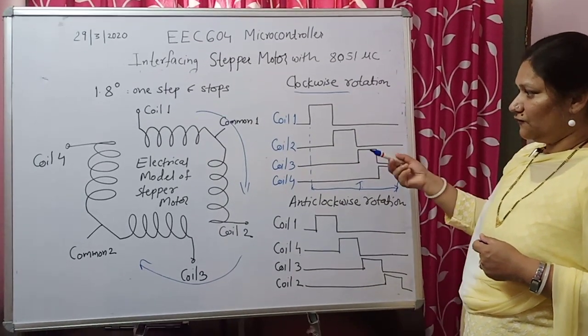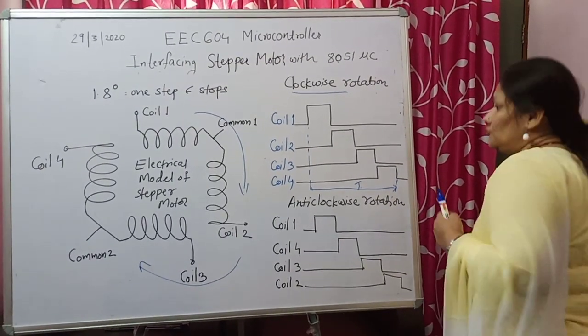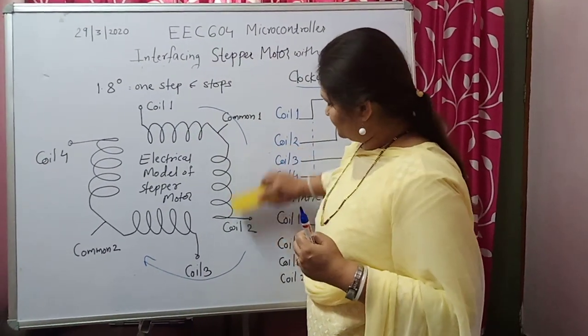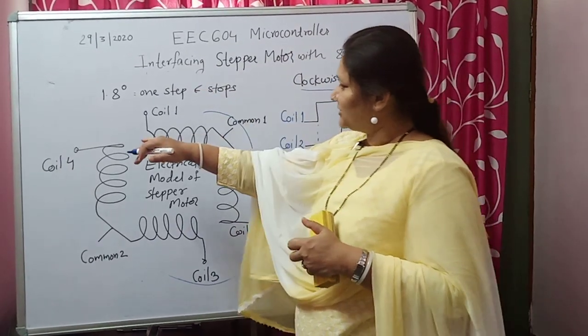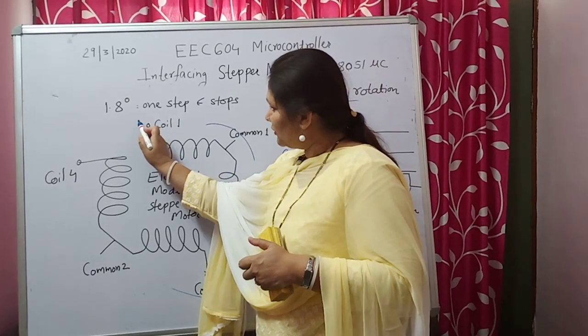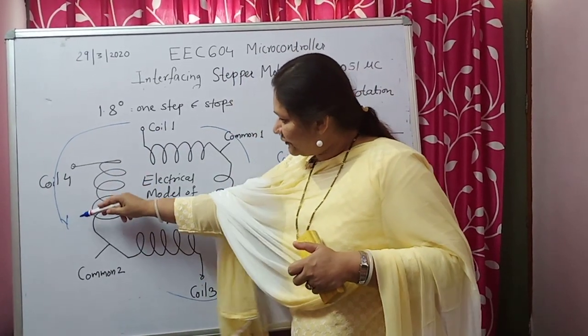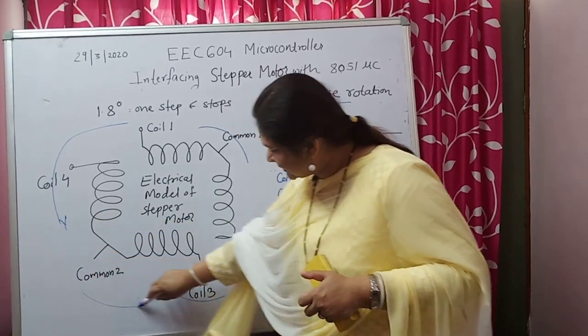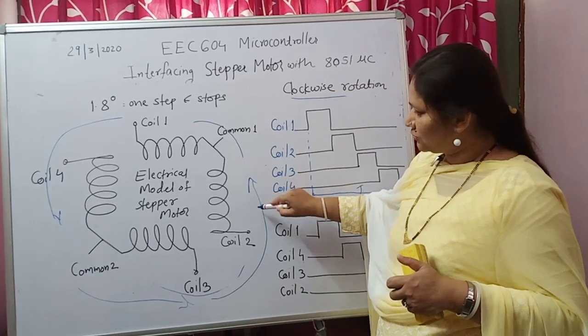But if you want to move the stepper motor in the anti-clockwise direction, then after coil 1, which coil should get energized? Coil 4. After coil 4, which coil should get energized? It is coil 3. And after coil 3, which coil should get energized? It is coil 2.